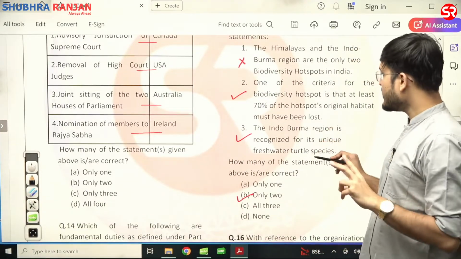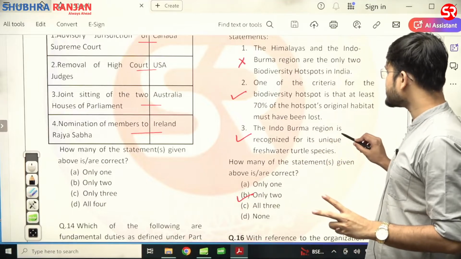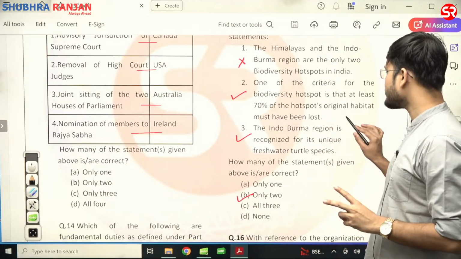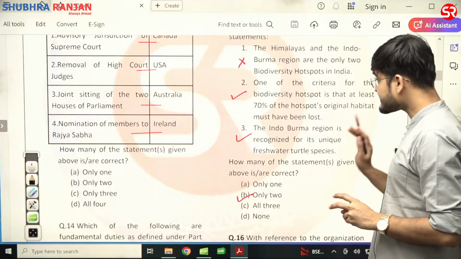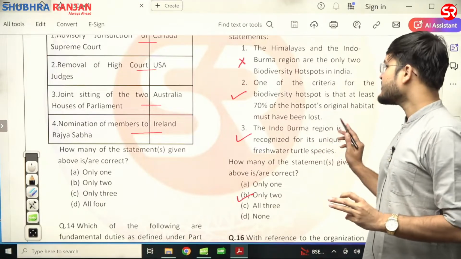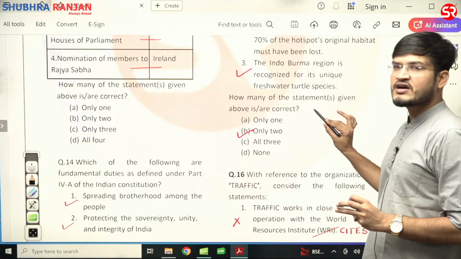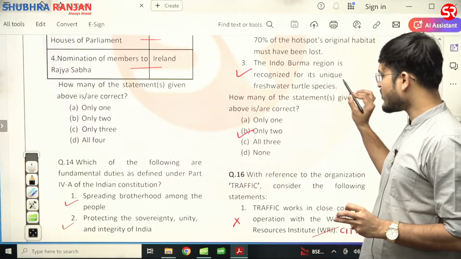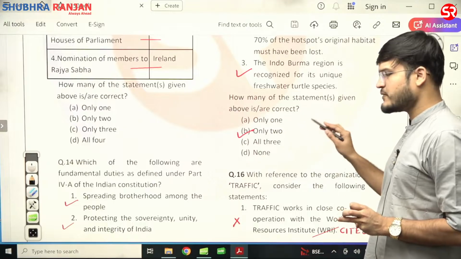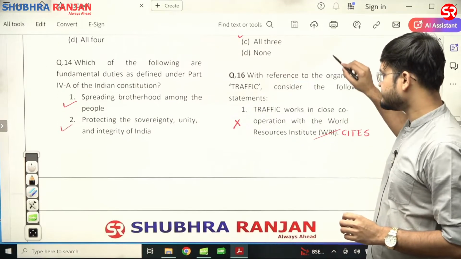First statement is wrong. Second, one of the criteria for a biodiversity hotspot is that at least 70% of the hotspot's original habitat must have been lost. Second statement is correct. Third, the Indo-Burma region is recognized for its unique freshwater turtle species. Third statement is correct. Two statements are correct. Correct answer would be B. B is the right answer.